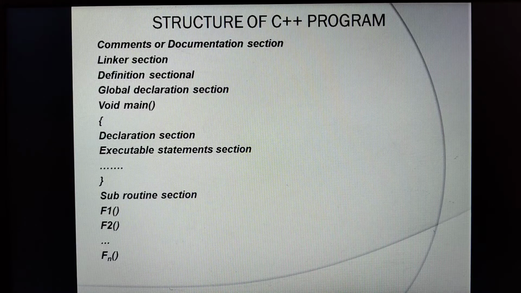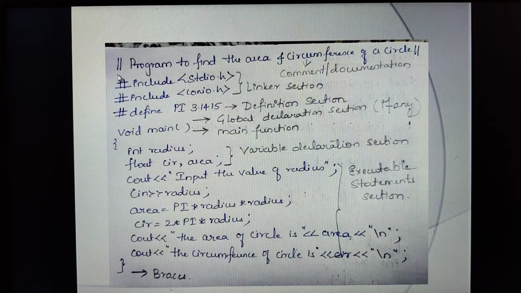Suppose if I have to give the single line comment, it should be prefixed with the double slash like this, and then if it is multi-line comments, then it should start with the forward slash asterisk followed by the comment and then close with the asterisk and then followed by the slash. So like this, not only the program name, each sentence also you can give the comment.